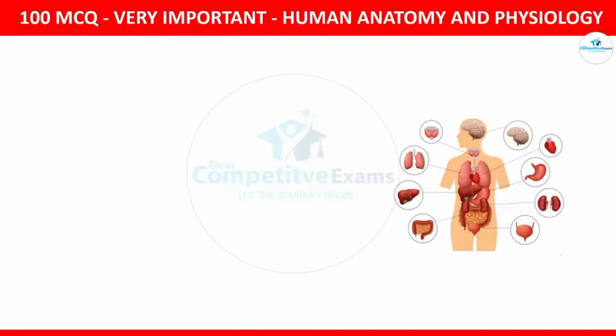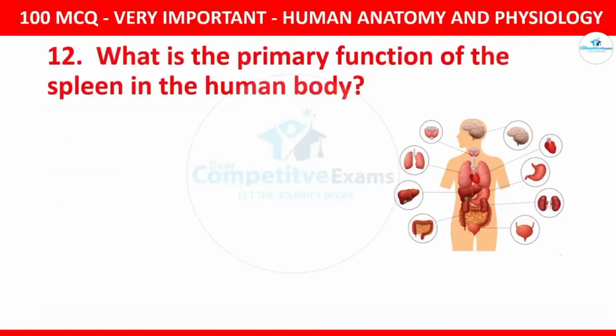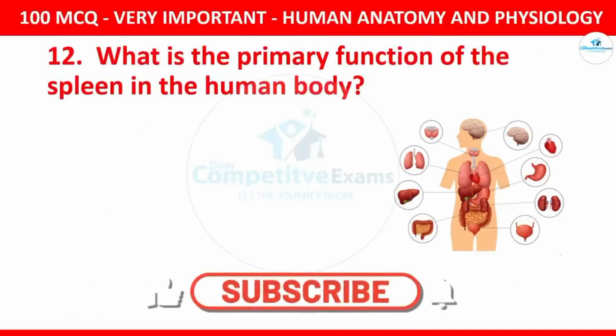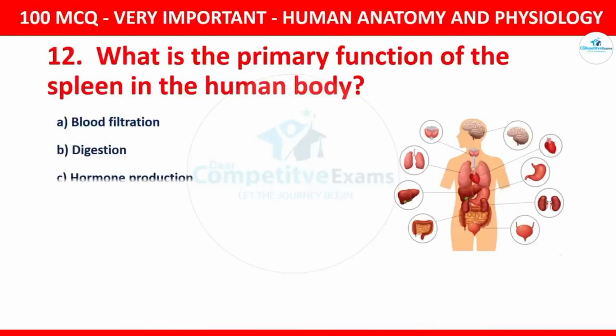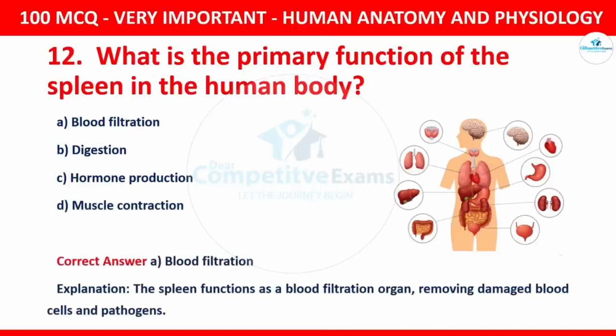Question number 2. What is the primary function of the spleen in the human body? Your options for that question are blood filtration, digestion, hormone production, muscle contraction. The correct option is blood filtration. The spleen functions as a blood filtration organ, removing damaged blood cells and pathogens.